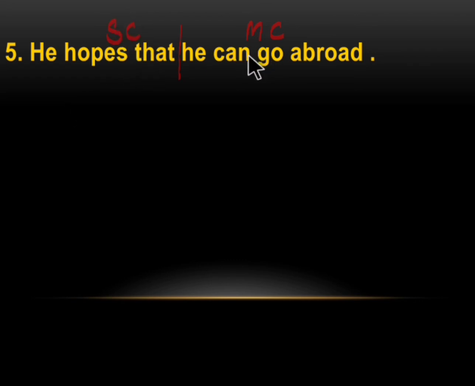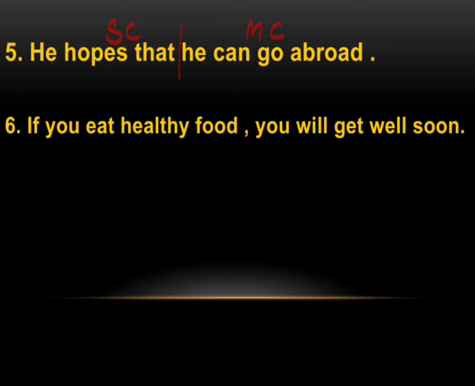Sometimes the subordinate clause comes before the main clause and sometimes it is placed after the main clause. The next sentence: if you eat healthy food, you will get well soon. You will get well soon gives the complete meaning and so this is the main clause. If you eat healthy food is incomplete. So this depends on the main clause to give a complete meaning and hence this is the subordinate clause.